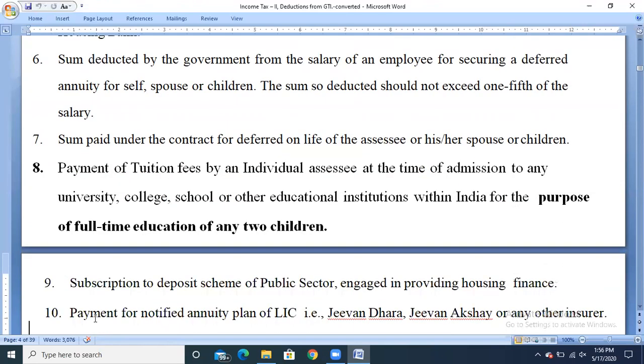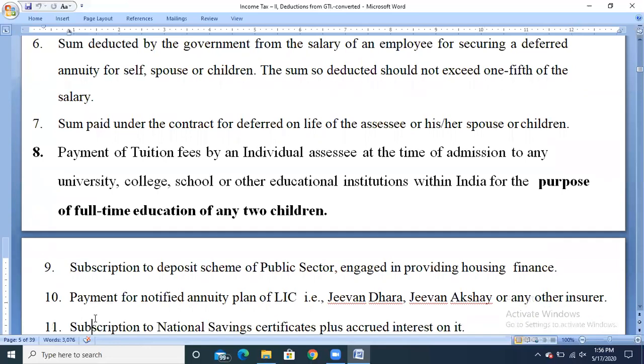Next, subscription to a deposit scheme of a public sector company engaged in providing housing finance. So any amount invested in the deposit scheme of a public sector company engaged in providing housing finance, even that deposit can be claimed as exemption. Next, payment for a notified annuity plan of LIC, that is Jeevan Dhara, Jeevan Akshay, or any other insurer.